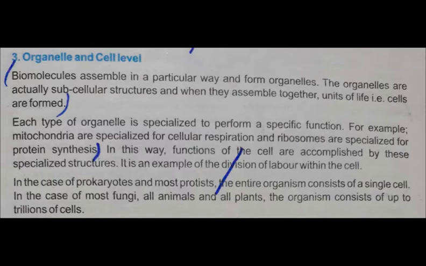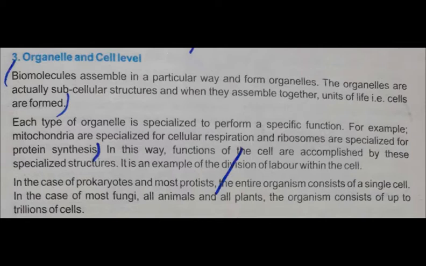In our previous lectures, we have learned about the levels of organization and studied its first two levels. One is the subatomic and atomic level, in which we learned that subatomic particles are the basic particles present in an atom, and those particles are electrons, protons and neutrons.